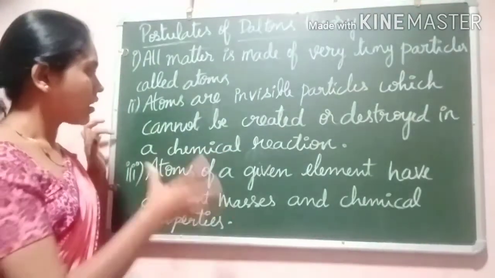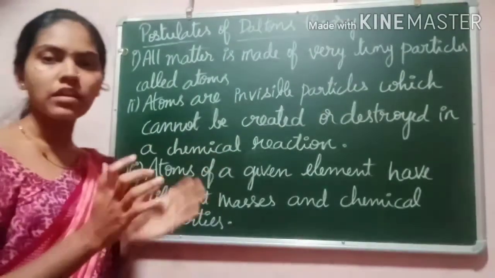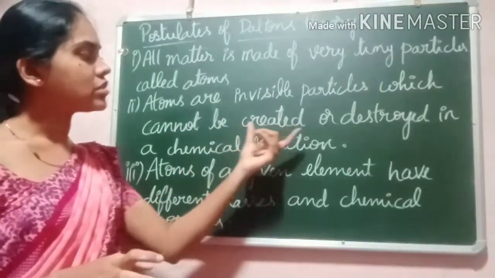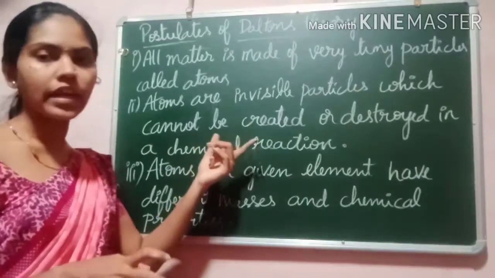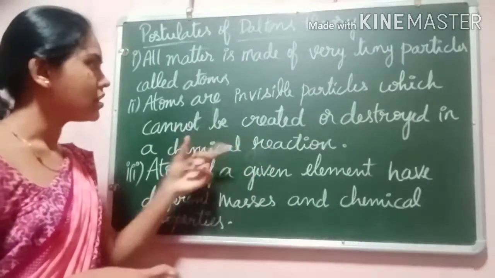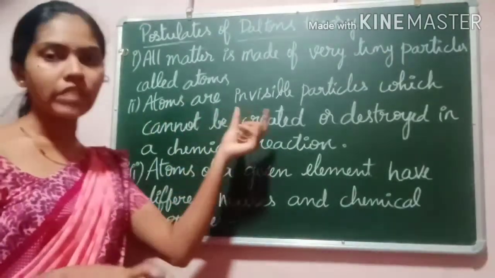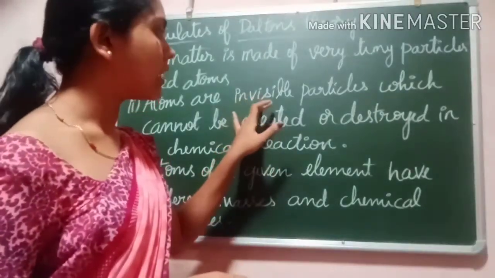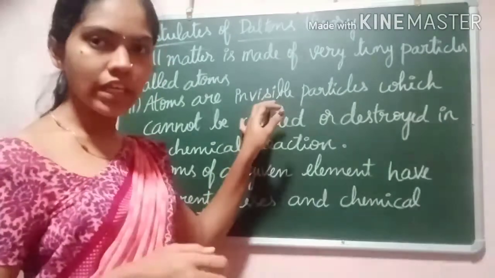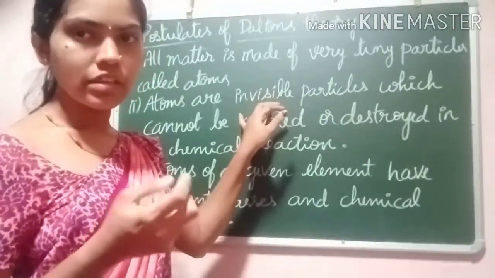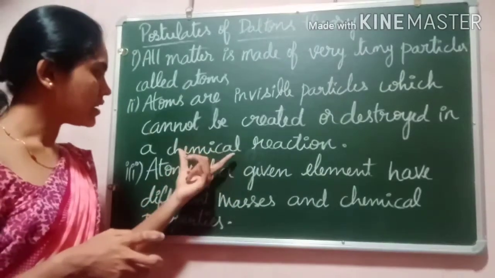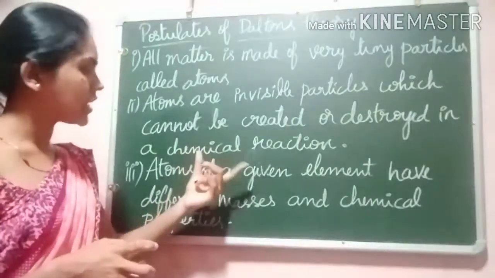Whenever a chemical reaction takes place, mass cannot be destroyed or created during the reaction, and the particles are invisible. We have seen in the activity we conducted that we couldn't see the particles, but the mass remains constant during the chemical reaction.